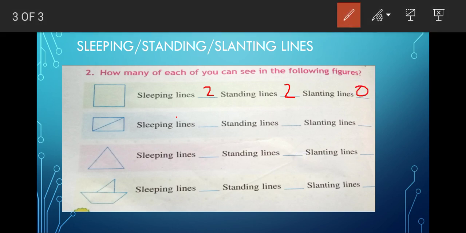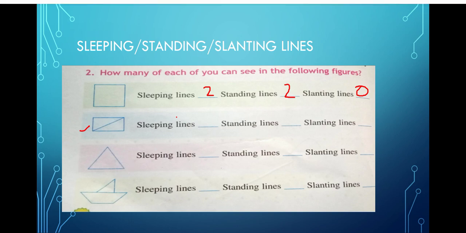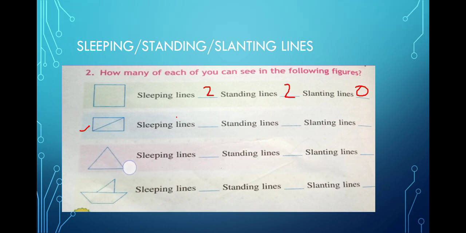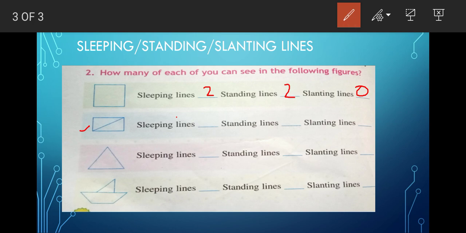Now next is this question. In this figure you have to find out how many sleeping, standing and slanting lines there are. This is one sleeping, same as the other picture, sleeping, sleeping. These two are standing lines, and this one is a slanting line. So let us write: 2 sleeping lines, 2 standing lines, and 1 slanting line.